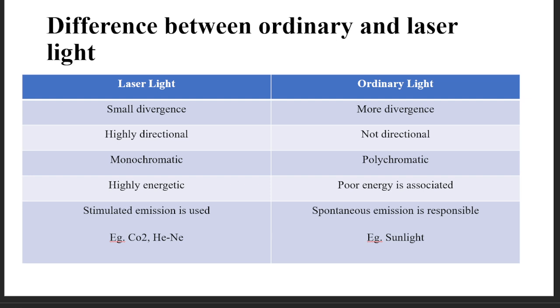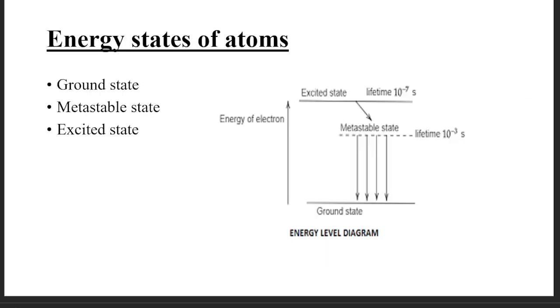So this is all about the difference between laser light and ordinary light. In the formation of laser, there are three energy states. So what are they? First is a ground state, second is a metastable state, and the third is excited state. So what is a ground state? A ground state is a lower level energy state which corresponds to lowest energy.